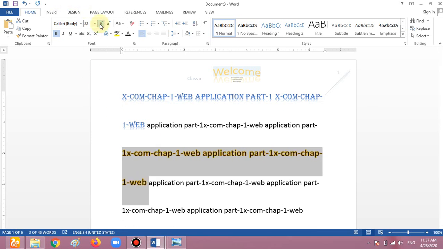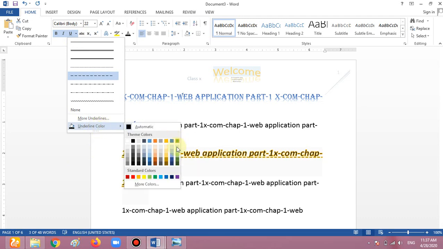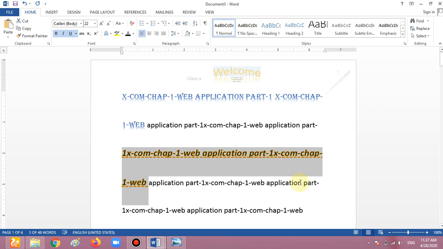So that is the way to change the font style. We can also increase the size. Okay, giving italic, giving underline. There are some different types of underline also given here. We can also give the underline color. Okay, so that is the way we use the font style.